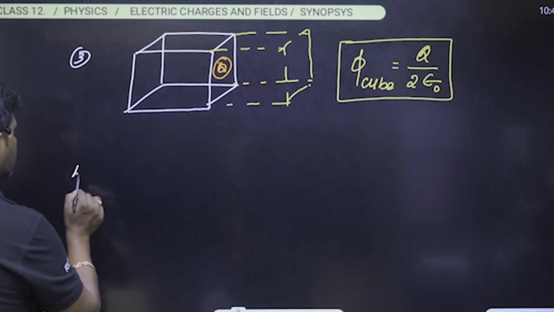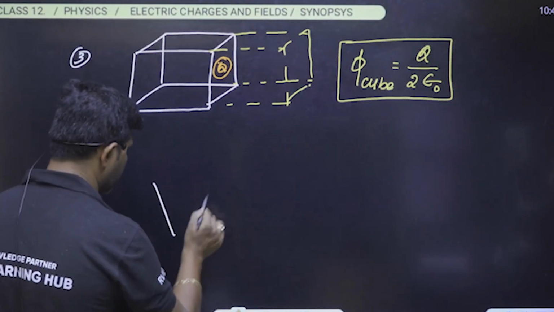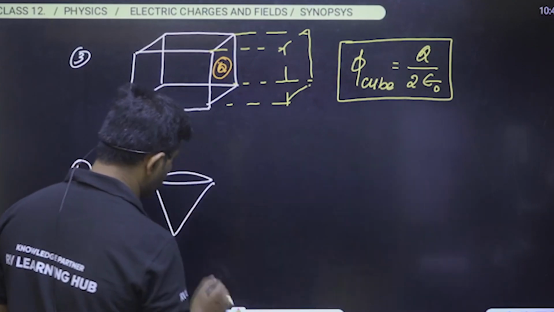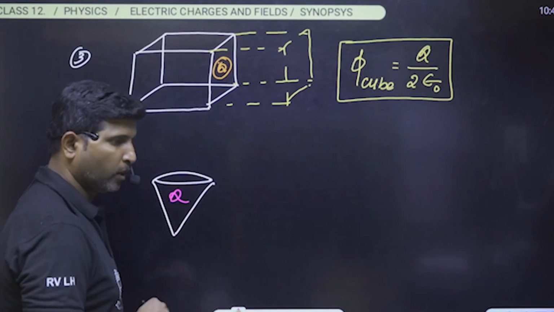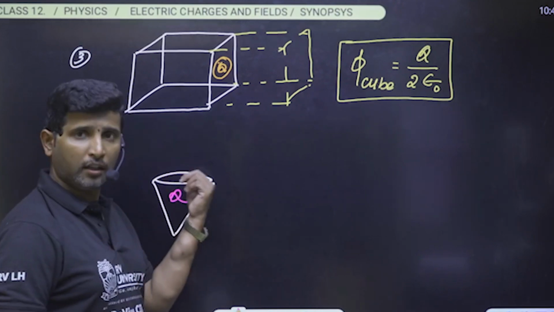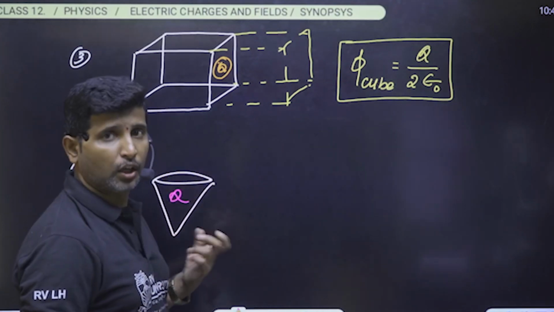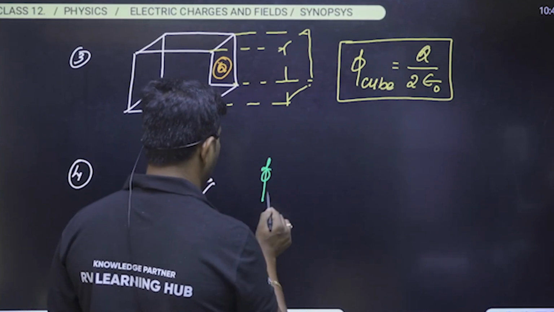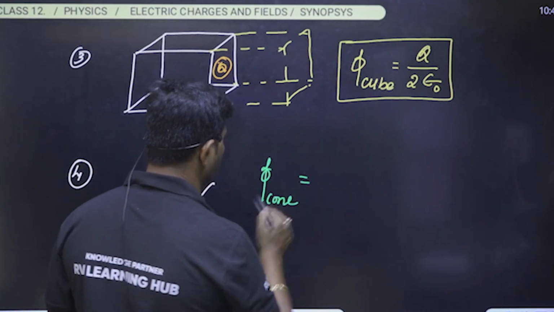Sometimes they will be asking like this also. There is a cone in which the charge is placed as shown in the figure. Either the charge may be placed on the surface or inside the cone. Then what is the flux through the given cone?